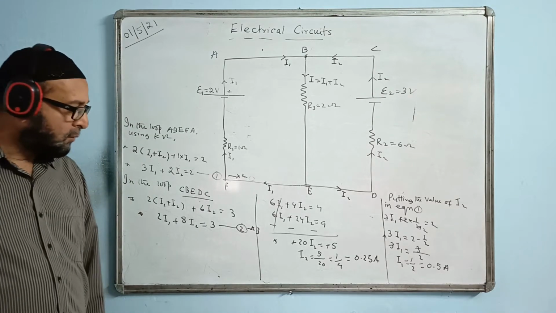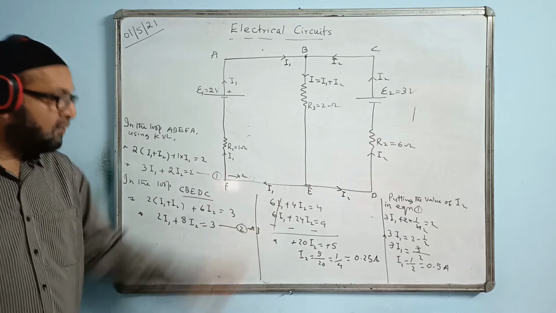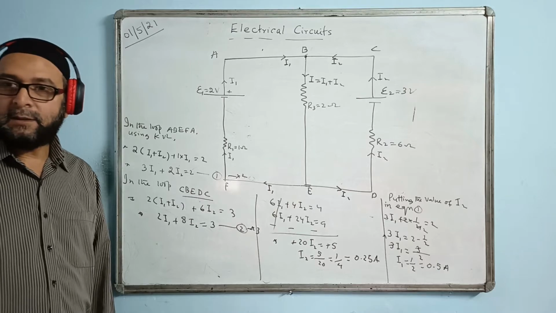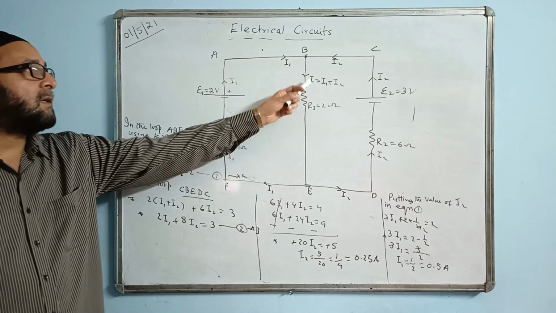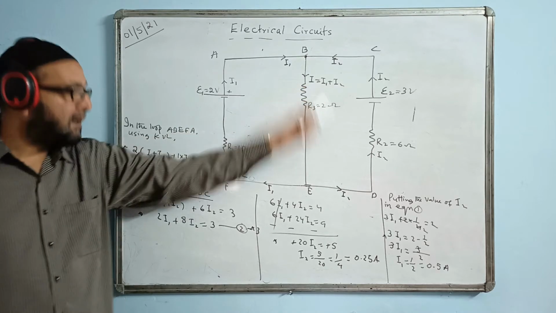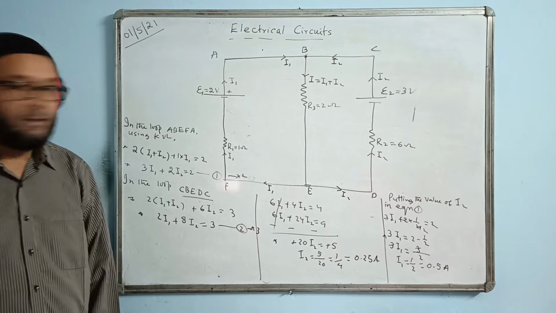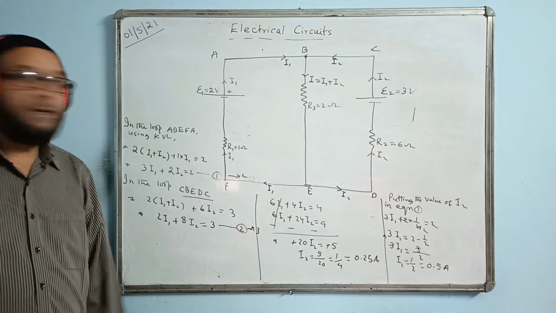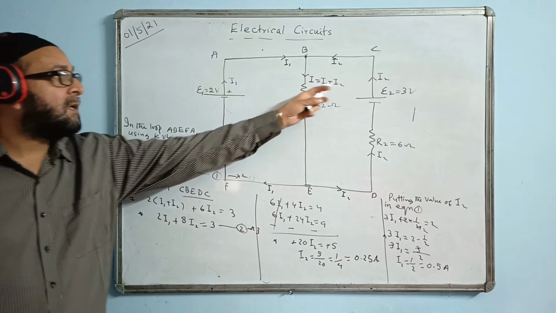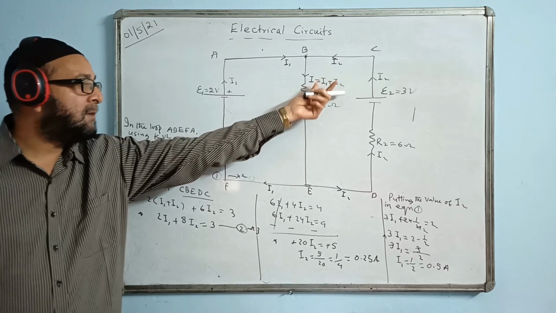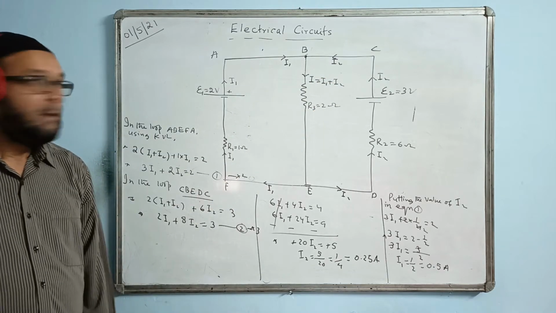So we got the two answers. I1 is 0.5 ampere and I2 is 0.25 ampere. That is it. By chance, if they ask you to find the current flowing through this R3, what is the current flowing through it? I1 plus I2, that is I. So you can add them, 0.25 plus 0.5, the answer is 0.75. If they ask you to find the PD across 2 ohm, PD means voltage across 2 ohm, then I into this current I1 plus I2, whatever value comes, that is 0.75, into this I will do, and I get this answer.